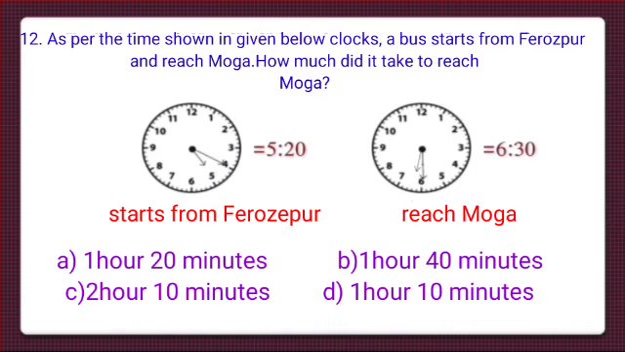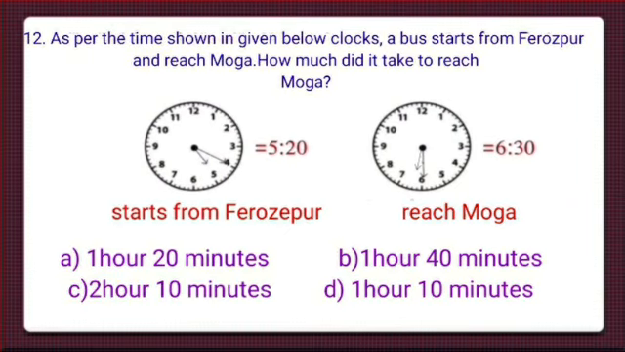We know from 5:20 to 6:20, the time taken is 1 hour. And then from 6:20 to 6:30, 10 more minutes are taken. So total time is 1 hour 10 minutes. In option A, 1 hour 20 minutes is given. It is incorrect. In option B, 1 hour 40 minutes is given. It is also incorrect. In option C, 2 hours 10 minutes is given. It is also incorrect. In option D, 1 hour 10 minutes is given. And that is the correct answer. We have already found it. So we will put a tick mark at option D.